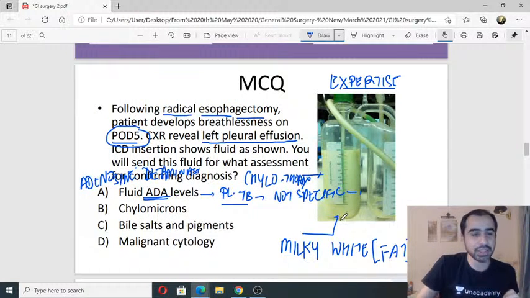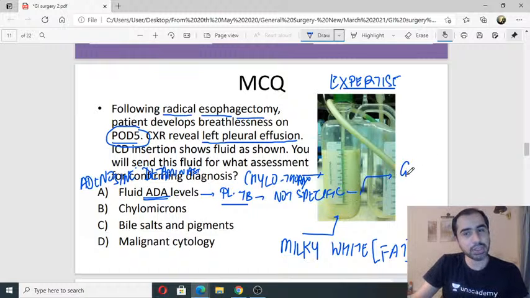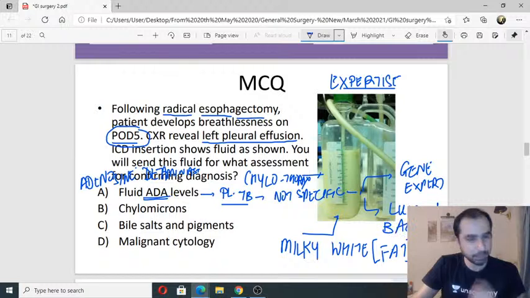Culture. Okay, Charmi says culture. If you want to confirm your diagnosis, one thing you can do is GeneXpert. Absolutely right. And the other is cell culture, also called BACTEC. We call it BACTEC. Okay, not gamma interferon, BACTEC or CBNAAT. Right. So these are some of the ways of confirming tuberculosis.